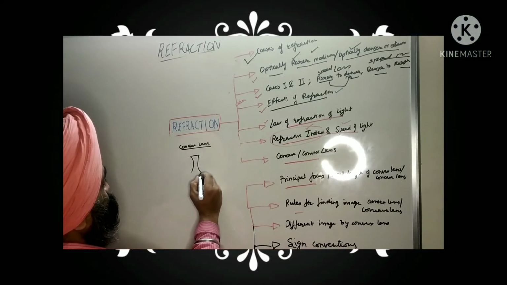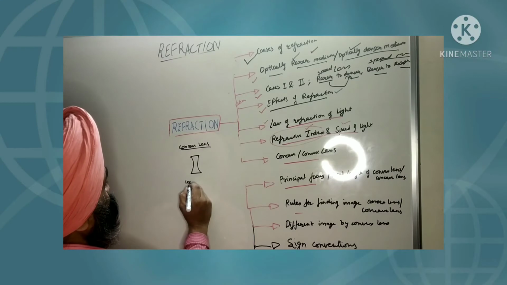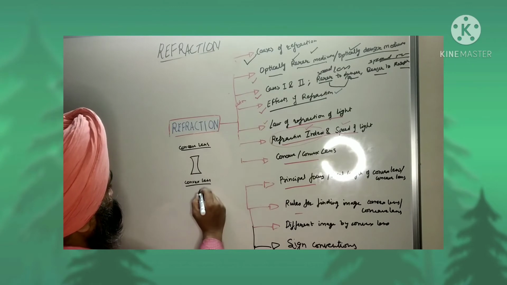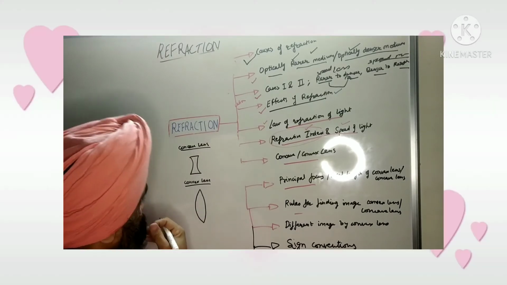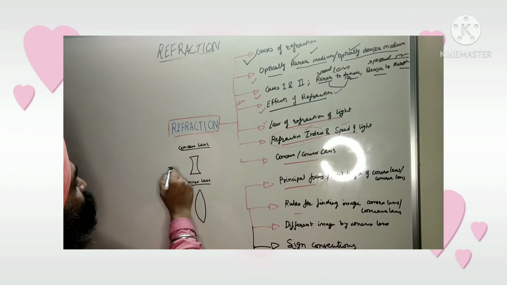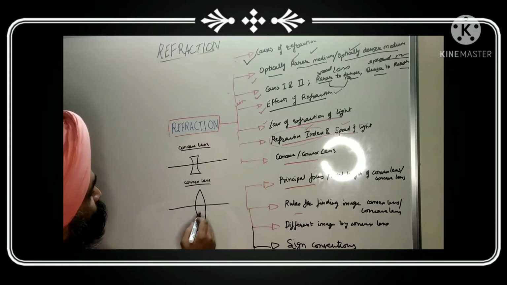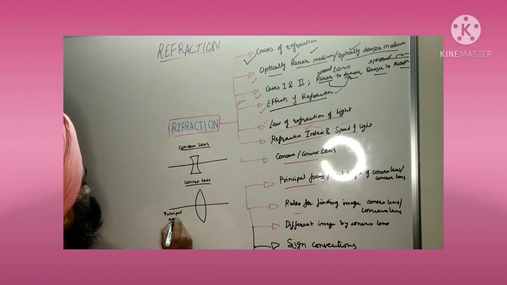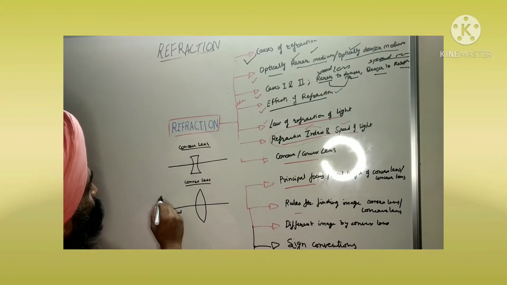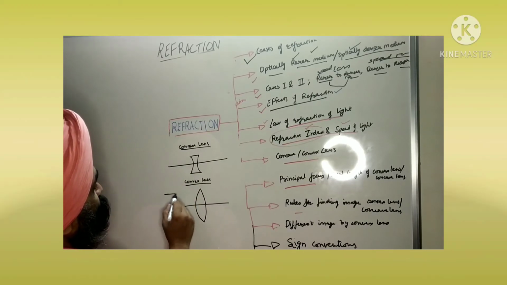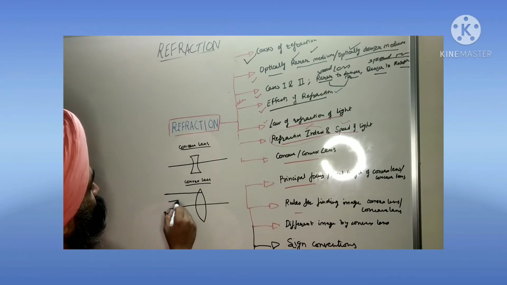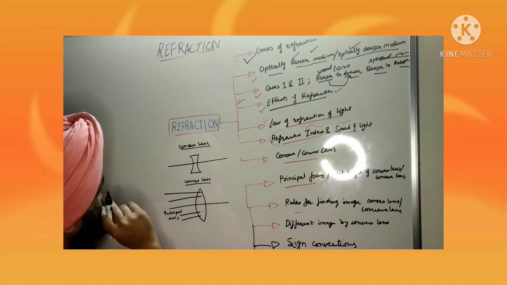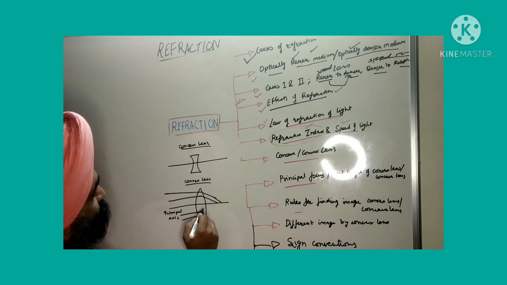Okay. ये हो गया आपका concave lens. And convex lens is like this. ठीक है, ये हो जाएगा ओवल शेप में. ठीक है. So this is the center, the principal axis. This is also the principal axis. Okay. So whenever the light is coming from here, parallel to it, so they try to meet here.